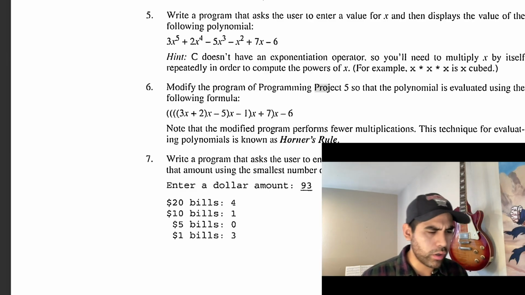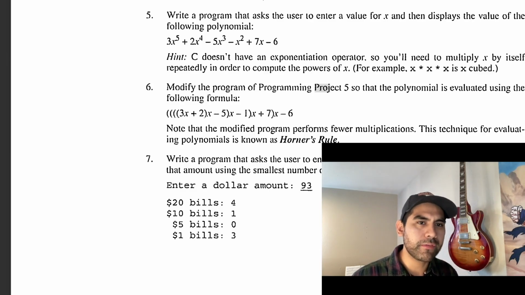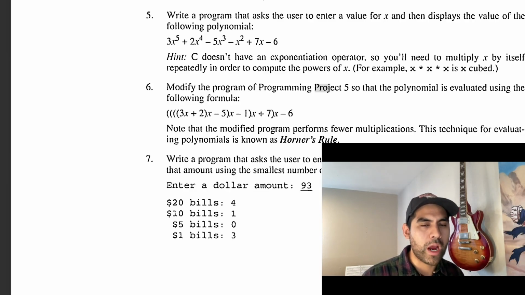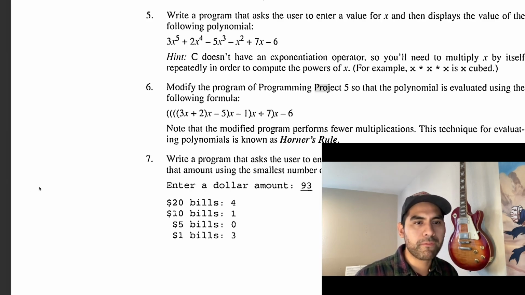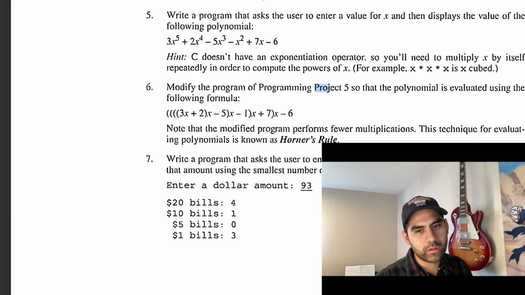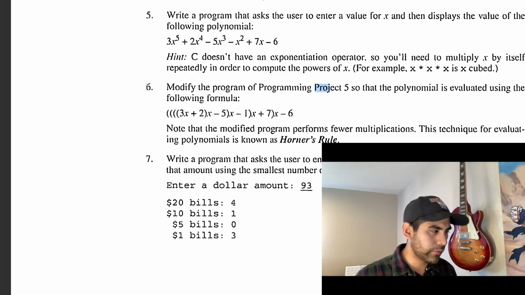So anyways, this is part 4, I believe, of this series, learning C with me. I'm following this book written by K. N. King, titled C Programming: A Modern Approach, second edition, and it has programming projects, for those who have not been following. Today we're going to be modifying program 5. So we're going to be working on project 6, and project 6 modifies project 5. All right, so let's get this started now.